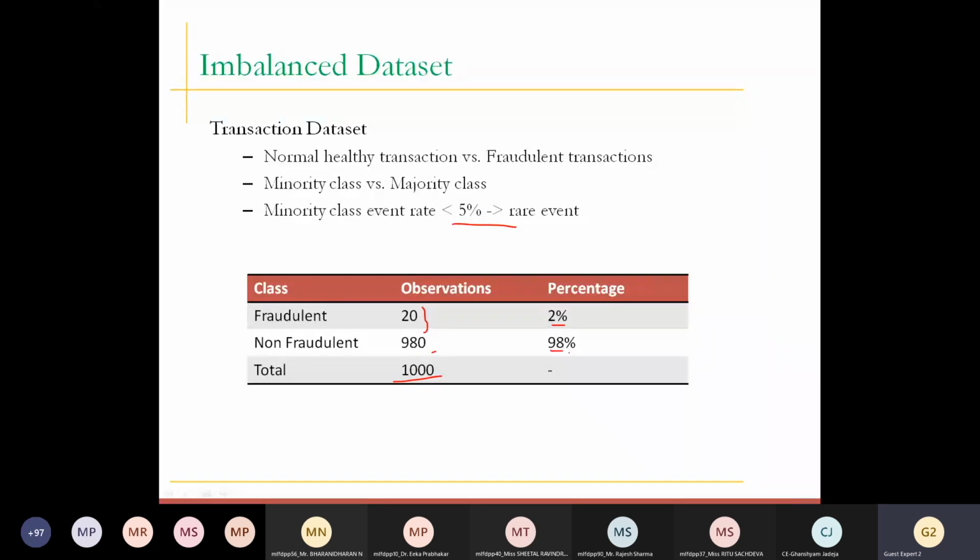just because we have trained our model with 98% authentic, non-fraudulent records, there are high chances that it will say this particular transaction is a non-fraudulent transaction, because our model is biased toward non-fraudulent, right? So whenever you calculate the counts of your records for the target variable, and it is less than 5%, you can say that this is a kind of rare event.